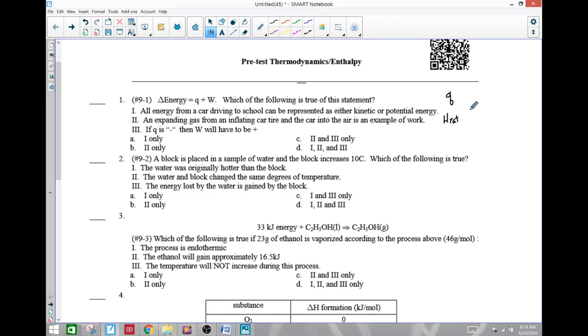Sometimes, like when you drive your car to school, your car gives off several types of energy. It gives off heat, and you'll notice it gives off a lot of heat. But it also produces kinetic energy and potential energy, which means you could take your car and drive it to the top of a hill, and if you parked it there and walked away, there's a possibility that car could roll down the hill without you doing anything.